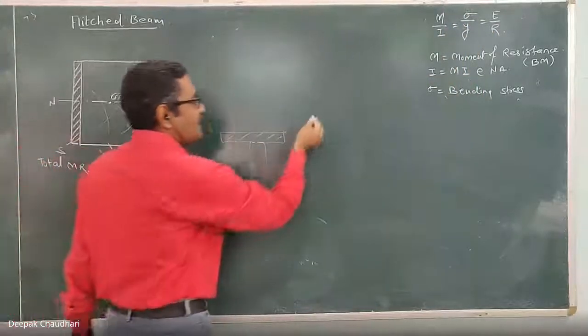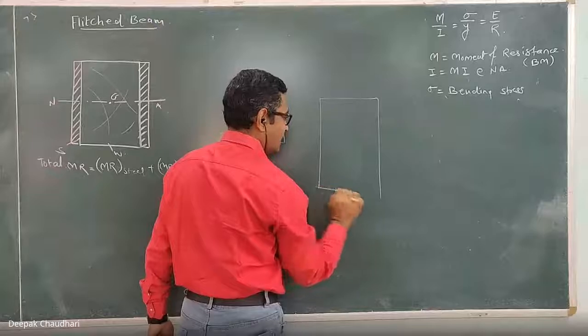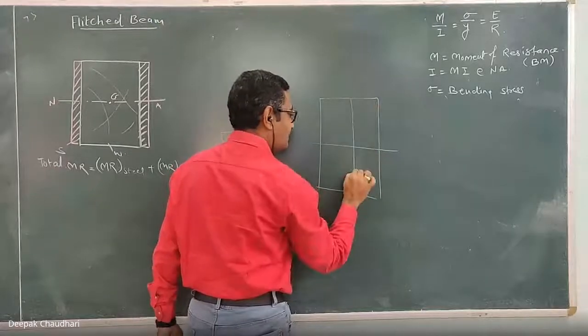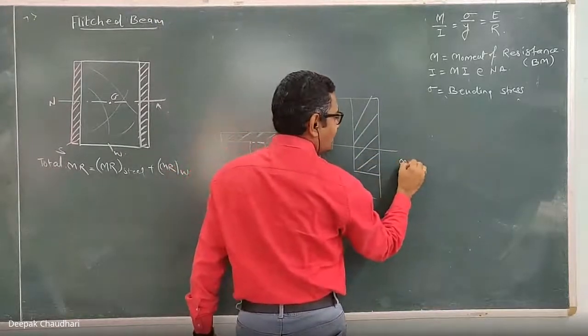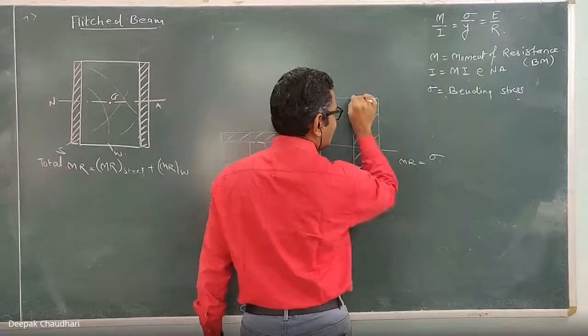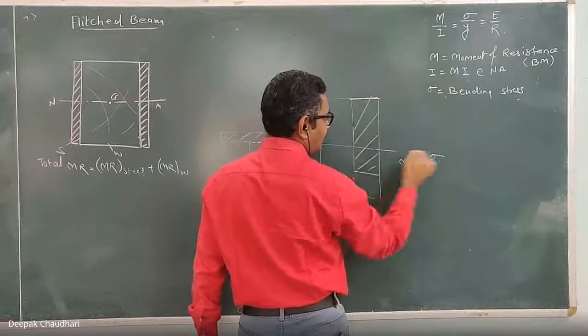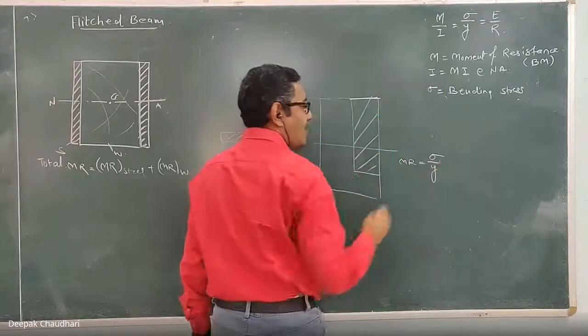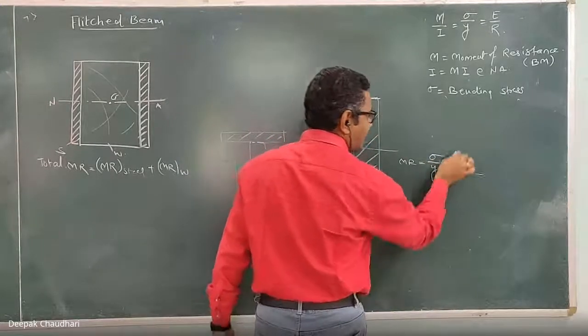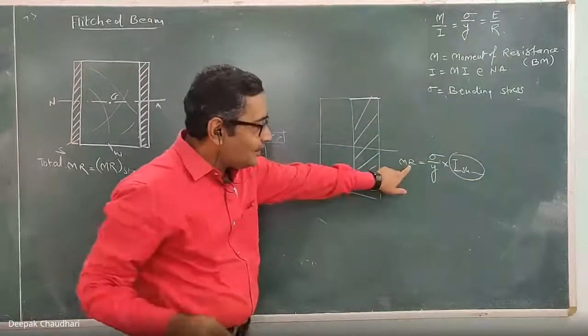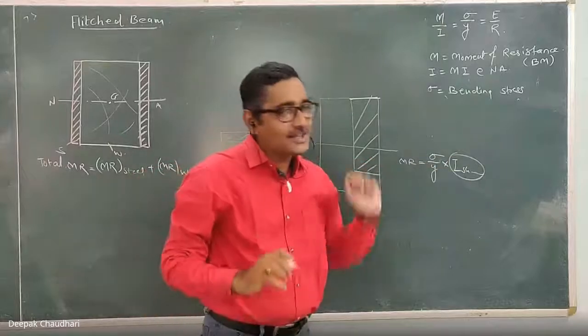Yesterday I told you that when we solved this question, to calculate the moment of resistance of the shaded part, we calculated that the moment of resistance is equal to the stress induced in any layer of that shaded part at a distance of y, into the moment of inertia of the shaded part about the neutral axis. So whichever part's moment of resistance you calculate, you have to take its moment of inertia.